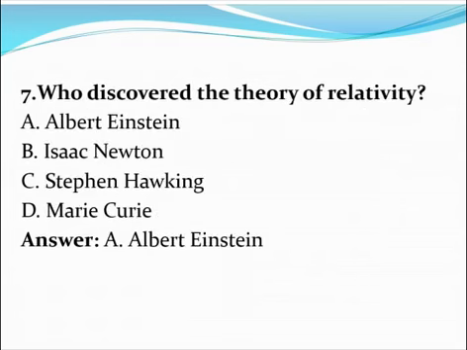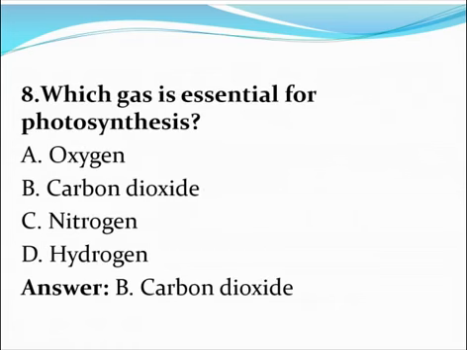Article 19. Next question. Who discovered the theory of relativity? A. Albert Einstein, B. Isaac Newton, C. Stephen Hawking, D. Marie Curie. The correct answer is option A. Albert Einstein. Next question. Which gas is essential for photosynthesis? A. Oxygen, B. Carbon dioxide, C. Nitrogen, D. Hydrogen. The correct answer is option B.